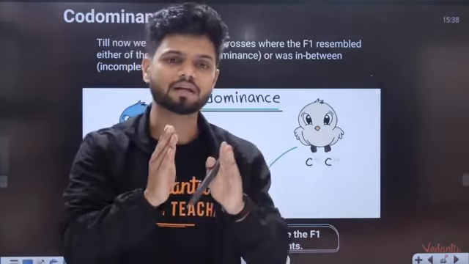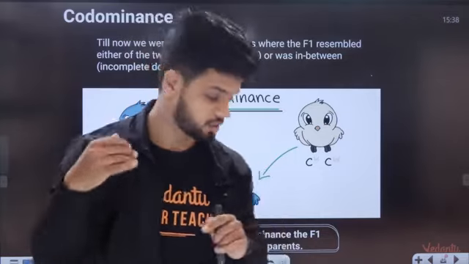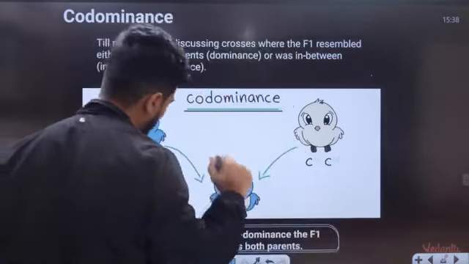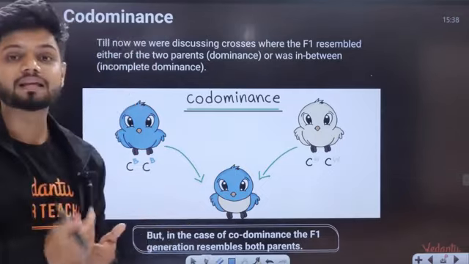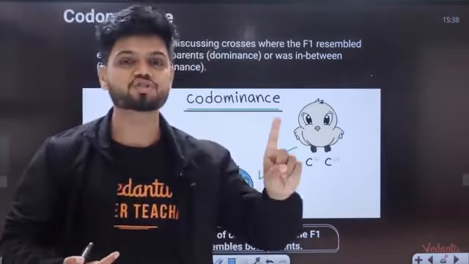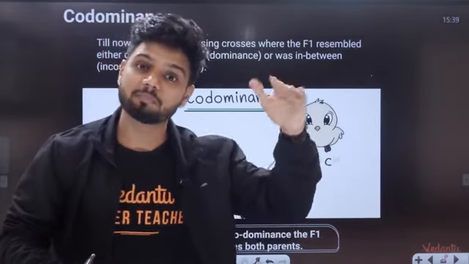Generally, one gene has two alternative forms. All of you know. But in the multiple allelism concept, one gene will have multiple alleles.